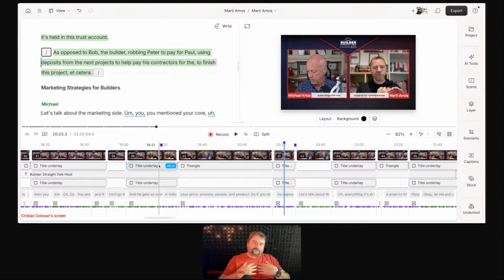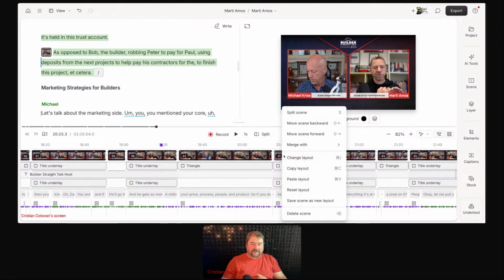So creating these layouts, we do them in a project. The way that I create the layouts is I start editing and I design the layout on the actual footage. I set the size of the boxes, the positioning, the graphics, whatever it is. Then when I'm happy with one of the layouts, I right click and say save scene as new layout.